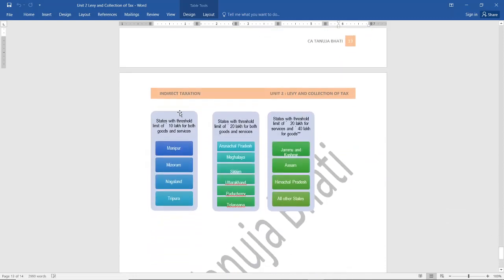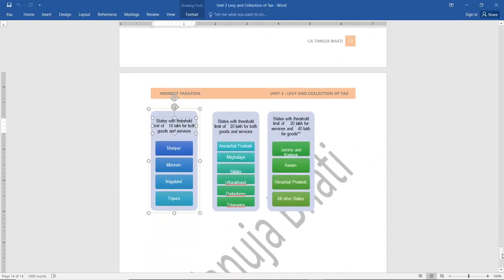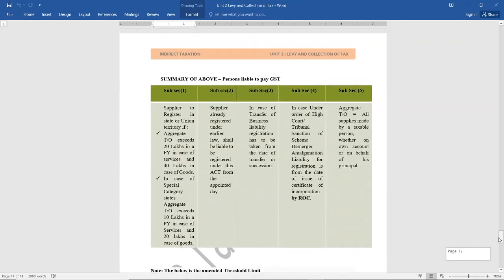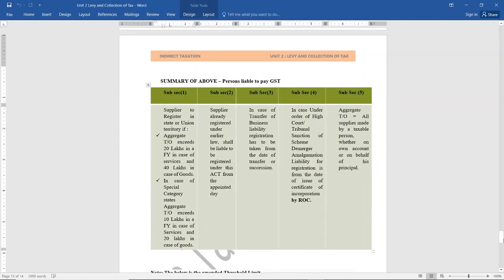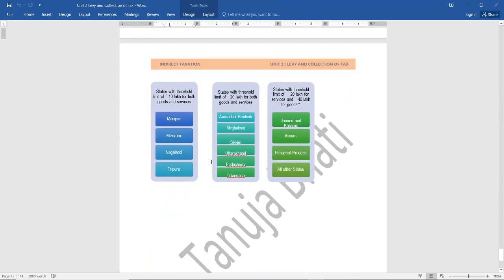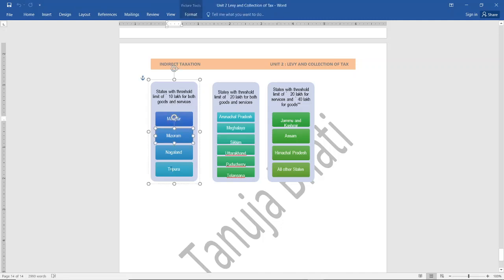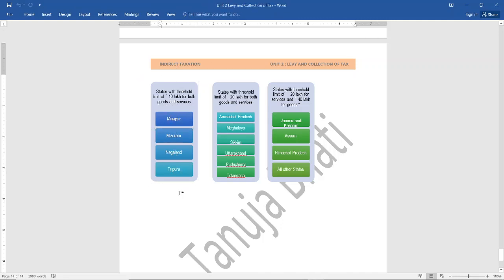Now this threshold limit, what I'm telling, that 10 lakhs, 20 lakhs, 40 lakhs, in subsection 1, has been amended. So states with a threshold limit of 10 lakhs for both goods and services are Manipur, Mizoram, Nagaland, Tripura. If any supplier is providing goods or services from Manipur, Mizoram, Nagaland, Tripura and his turnover exceeds 10 lakhs, they need to get mandatorily registered.